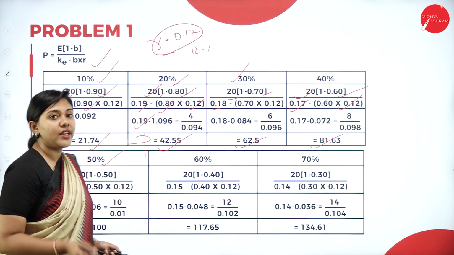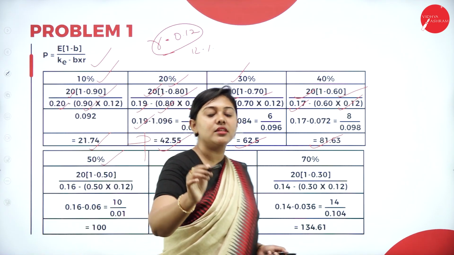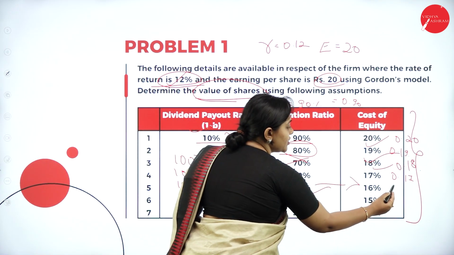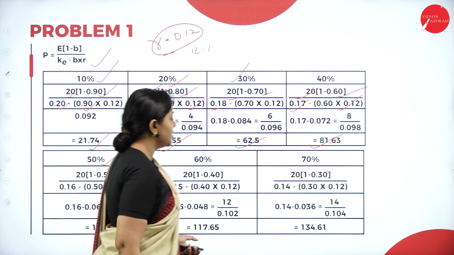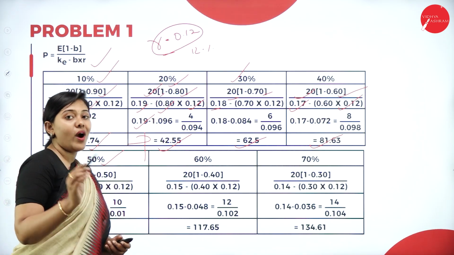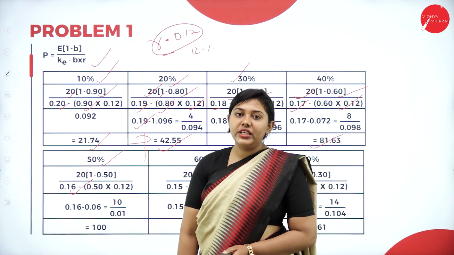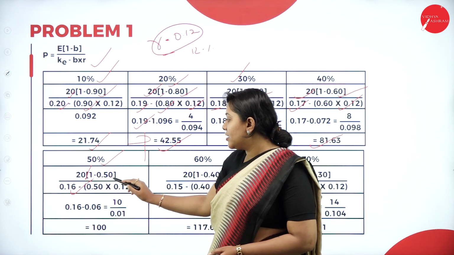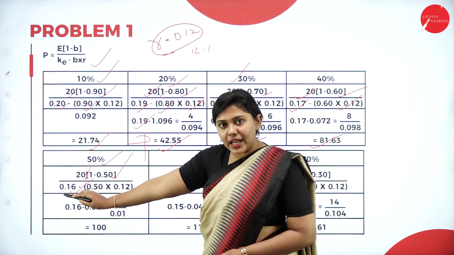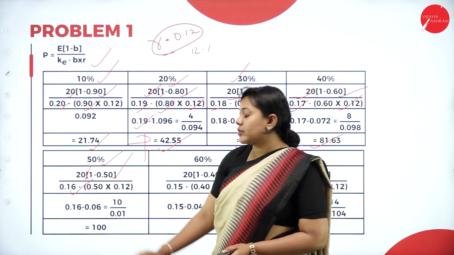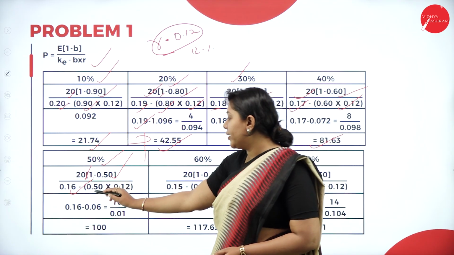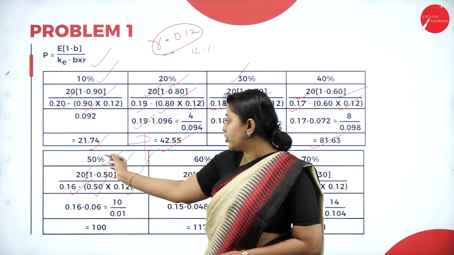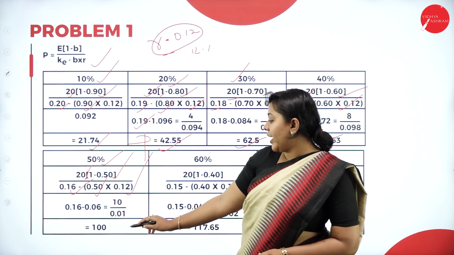If it is 50% dividend payout ratio, 50% will be your retention ratio. What will be the cost of capital? It is 16%, 0.16. So let us take 0.16, that is your equity capitalization rate or capitalization rate. So earnings, 1 minus retention ratio, capitalization rate minus 0.50, your retention ratio, into the rate of return. If you substitute all the values into the formula, you'll get 100.